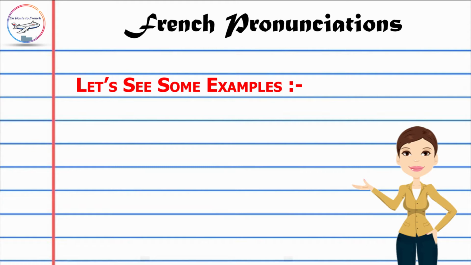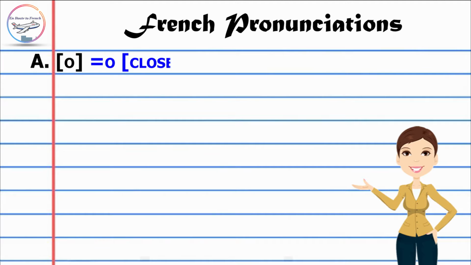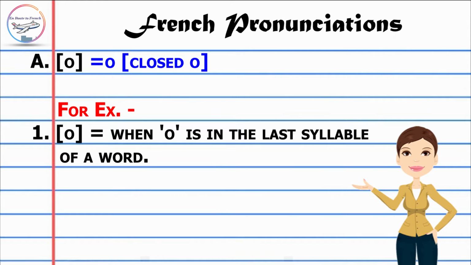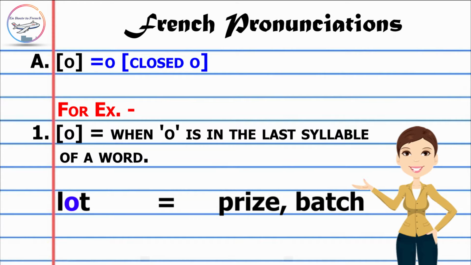So to start with, the closed O sound. For example, when the last syllable of a word is O, we give it a sound like dos, which means back. Héro, which means hero. Lo, which means a prize or a badge.